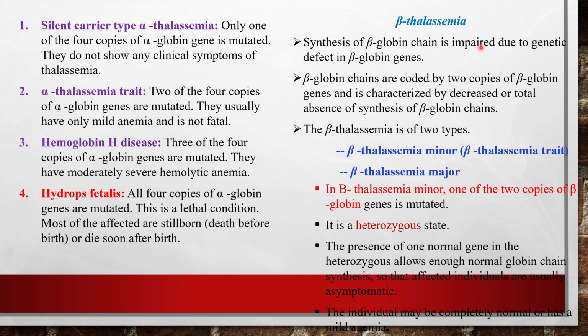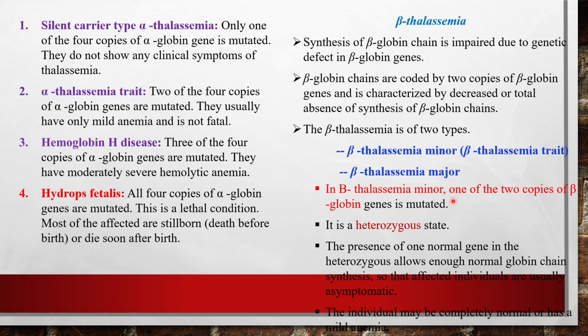So beta thalassemia. In beta thalassemia, the beta globin chain is impaired due to the genetic defect in the beta globin gene. Beta globin chains are coded by 2 copies of beta globin genes, and it is characterized by decreased or total absence of synthesis of beta globin chain. It is again of 2 subtypes. One is the beta thalassemia minor, that is actually a trait, and then second is the beta thalassemia major.